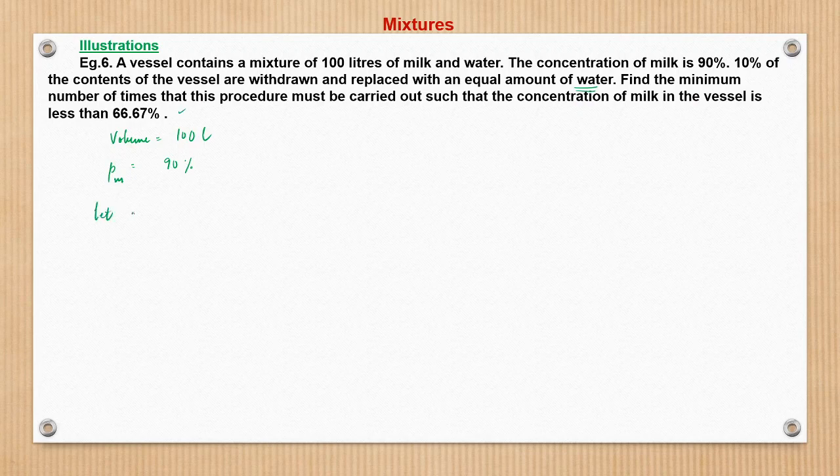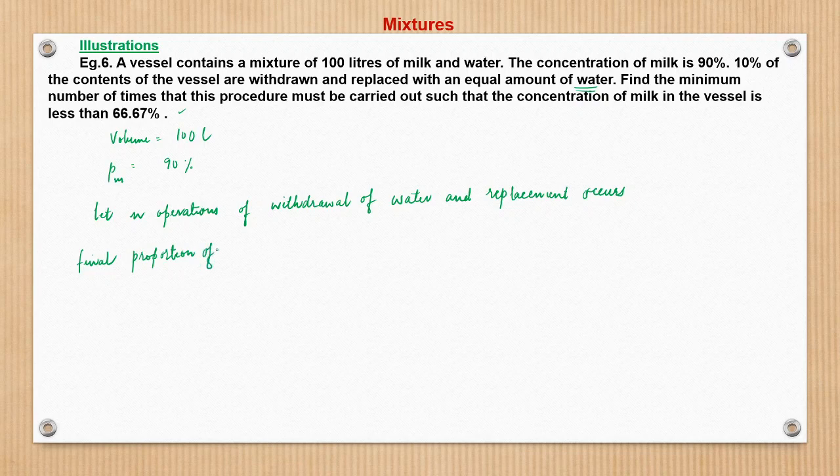So let n operations of withdrawal of solution and replacement with water occur. So what will be the final proportion of milk?